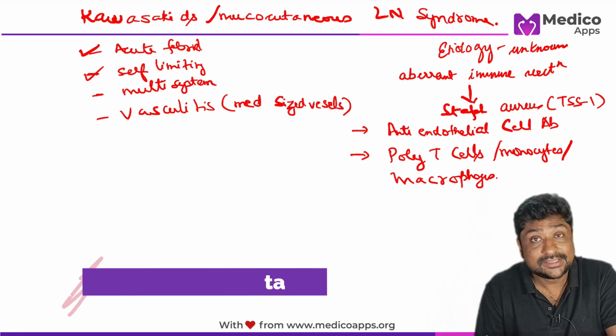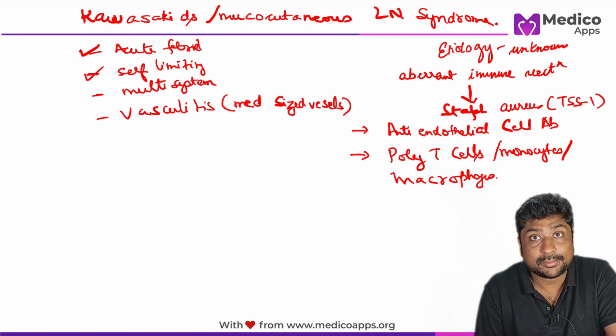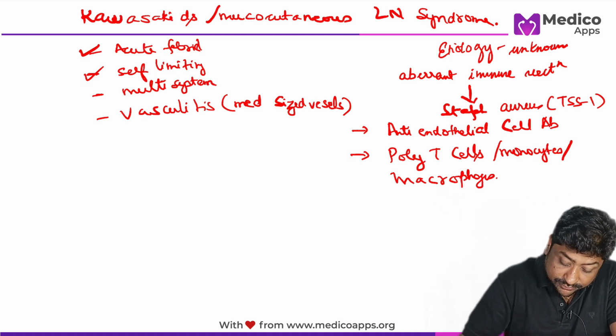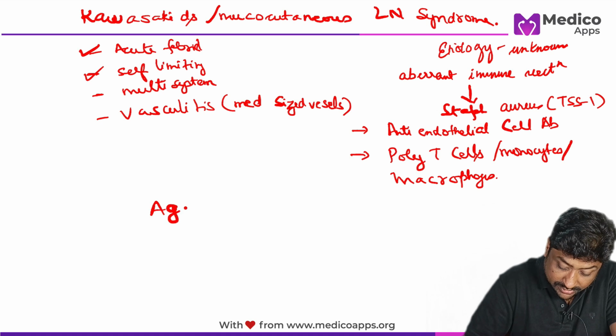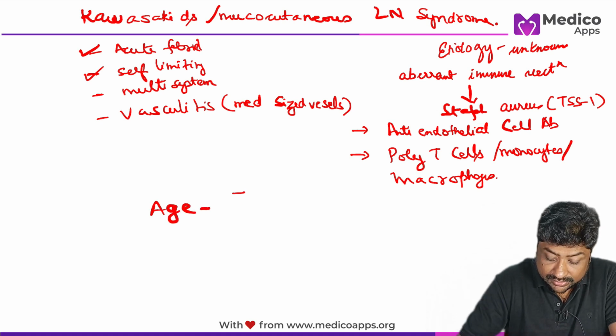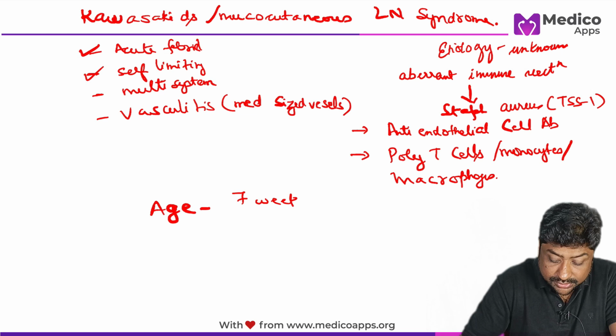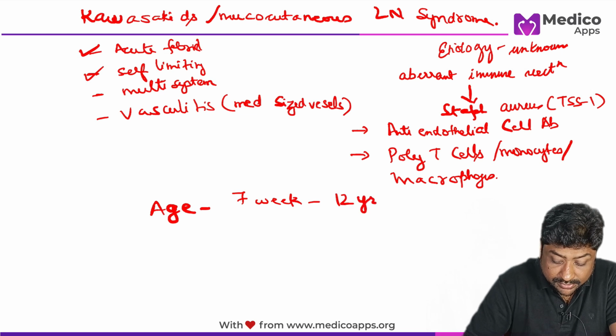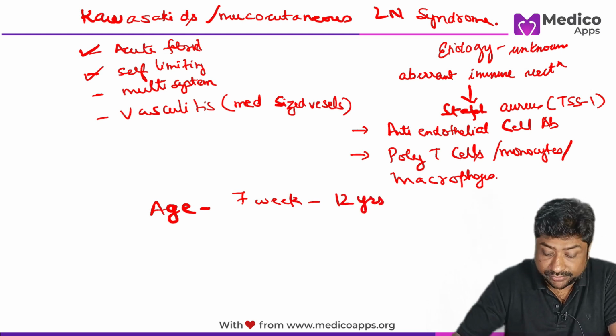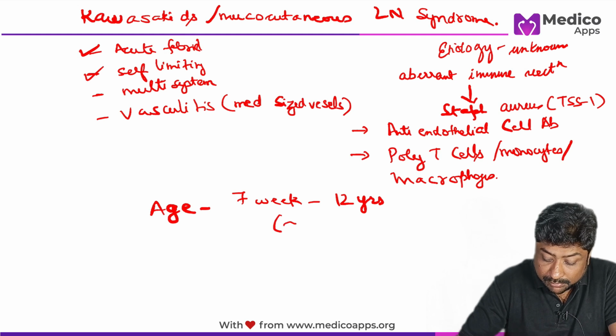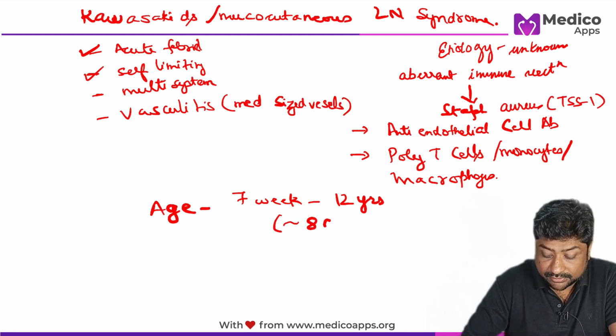Very interestingly, these are probably the two most important points on this topic. First is the age. Remember, children from 4 weeks to 12 years can be affected, but more than 80% of the cases, or around 80%, are of age less than 5 years.